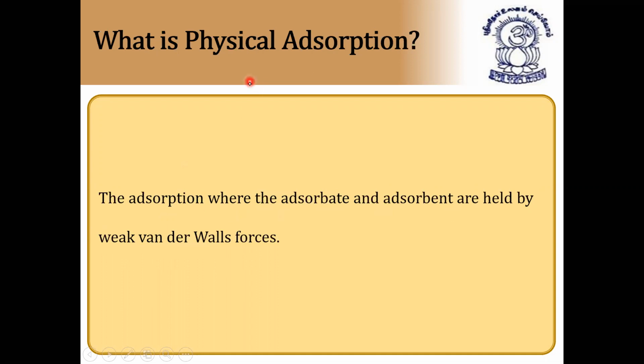So physical adsorption is nothing but what? The adsorption where the adsorbate and adsorbent are held by weak van der Waals forces. It means if the attraction between the adsorbate and adsorbent is held by weak van der Waals force, we call it physical adsorption. Simple words.